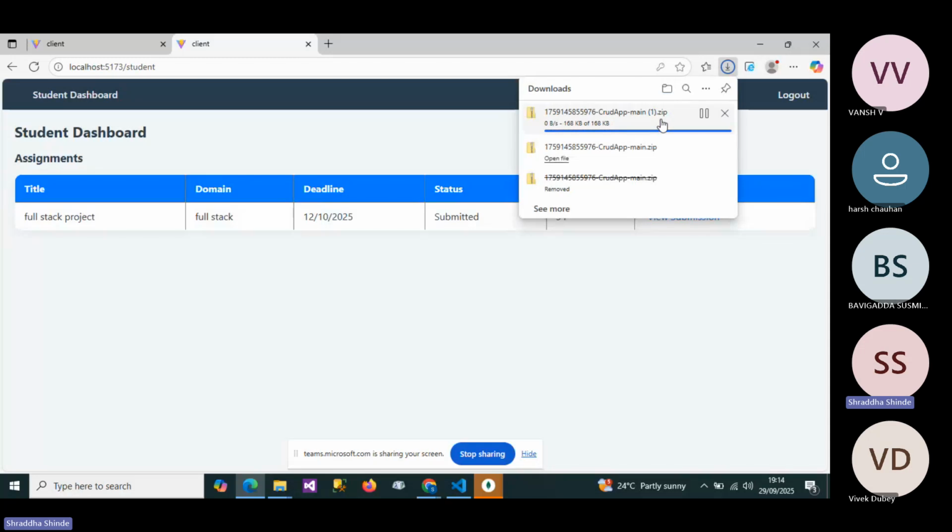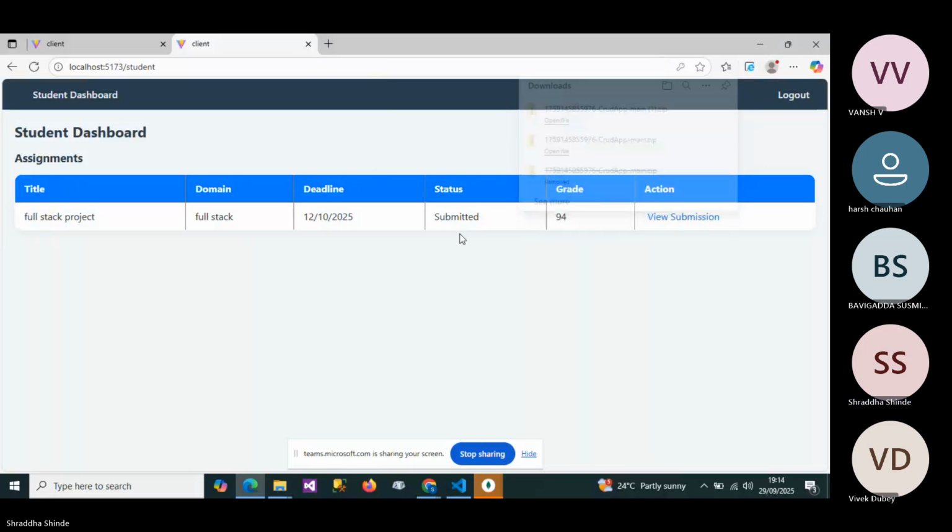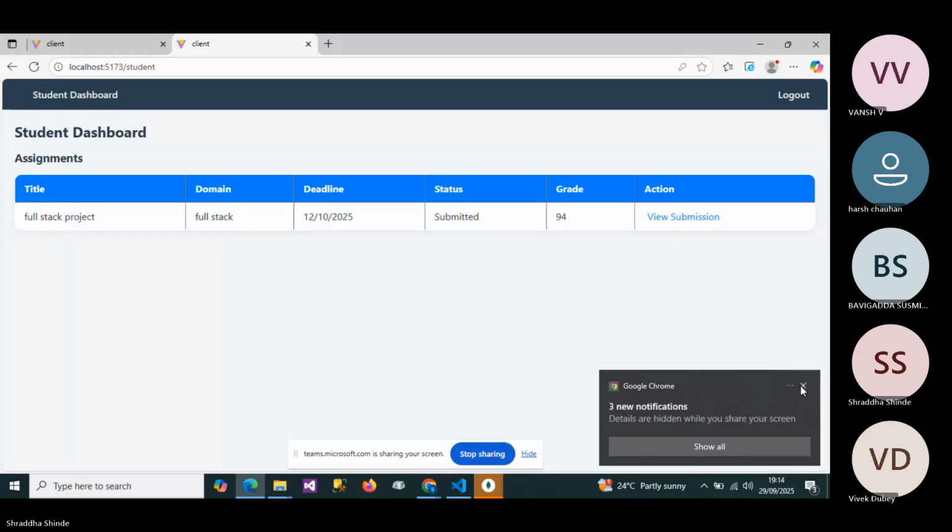It is the project file, a zip file, so it can be downloaded. If it is a PDF, then it can automatically show. And this is the grade which can be assigned by the teachers for this project.